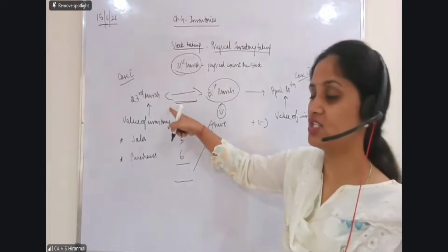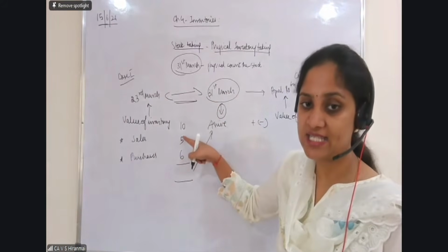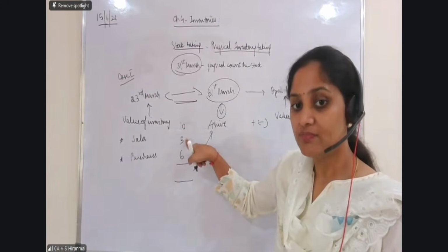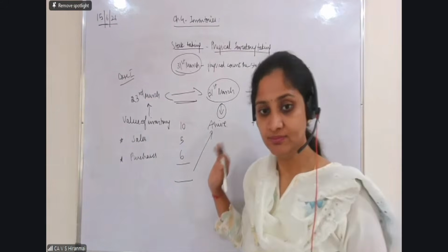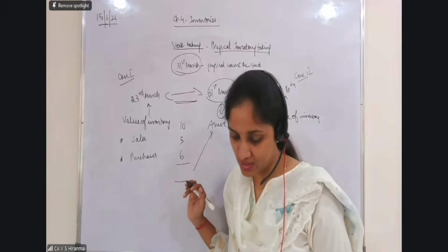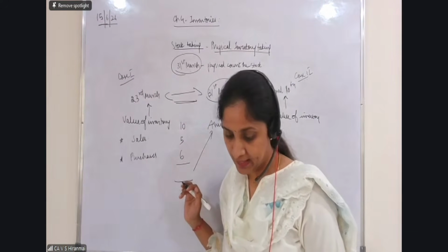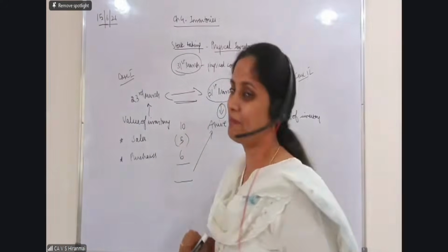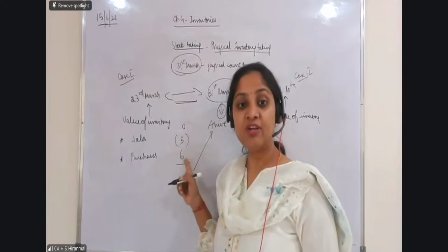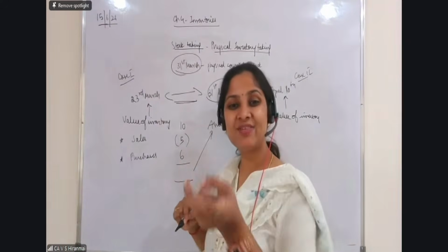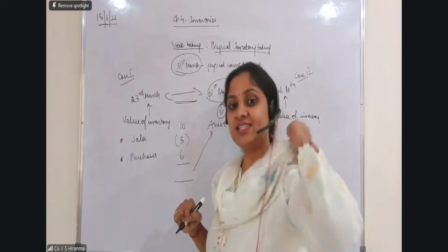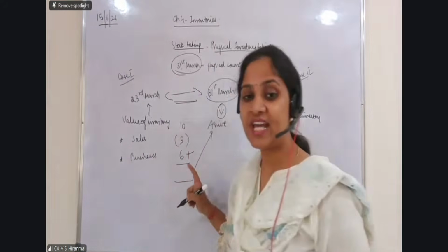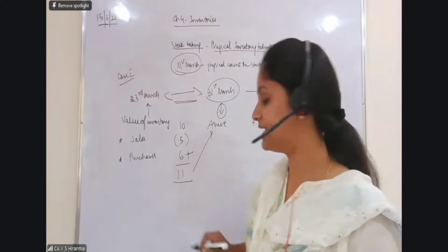As of 31st March, between this period, I have done a sale of 5. So out of this 10 rupees worth of goods, is 5 rupees still there or is it gone? Gone. Very good. So I should subtract the sales. Now when you make a purchase, is that stock still there with you or not? Yes, this stock is still there with me. So I will add. Very, very good. So the value will be 11.